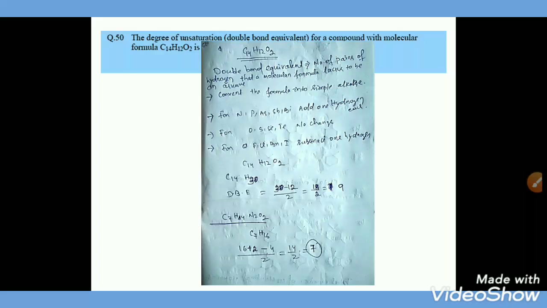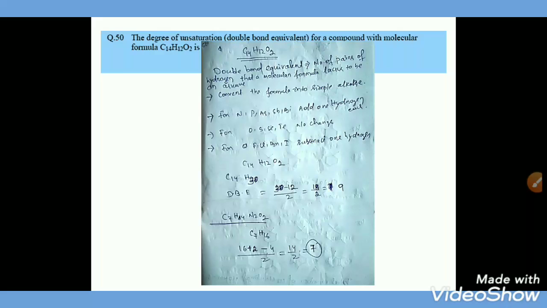Here the formula is C14H12O2, and when we convert it into simple alkane, it will be C14H30. Double bond equivalent can be calculated from the simple alkane hydrogen and the compound hydrogen. The simple alkane hydrogen is 30 and compound hydrogen is 12, and for oxygen there is no add, no subtract, so no change. So 18 divided by 2 is 9. So double bond equivalent is 9.